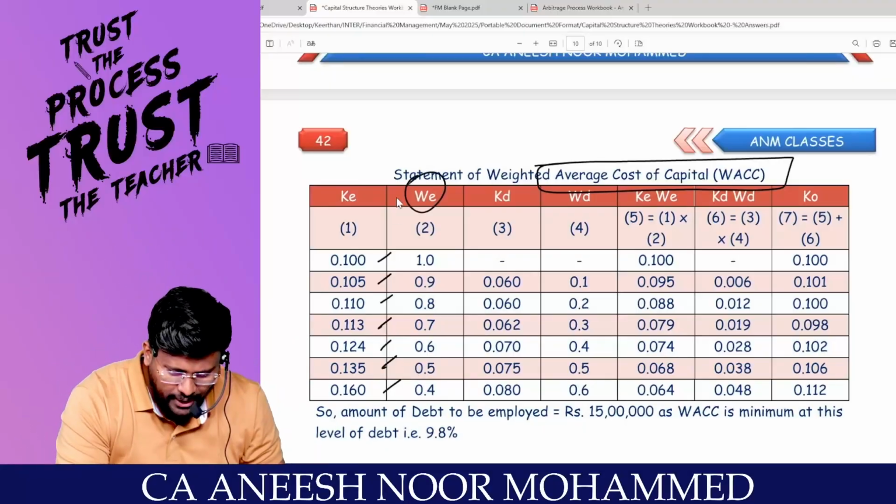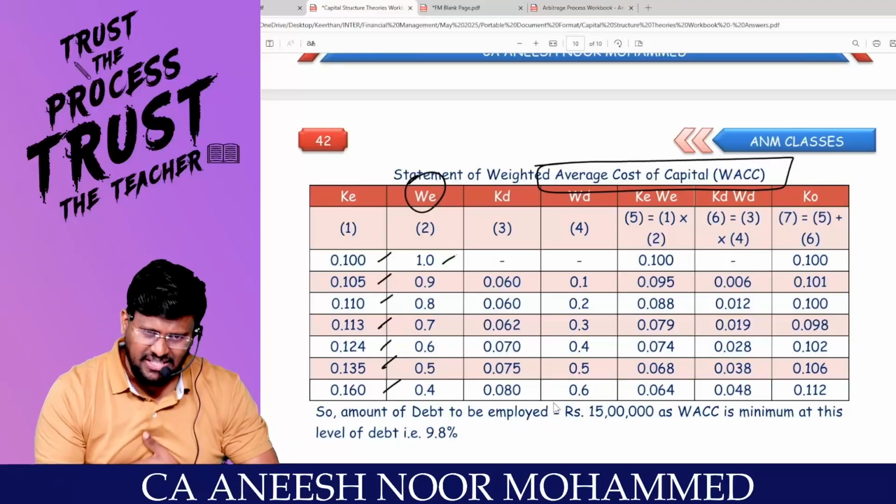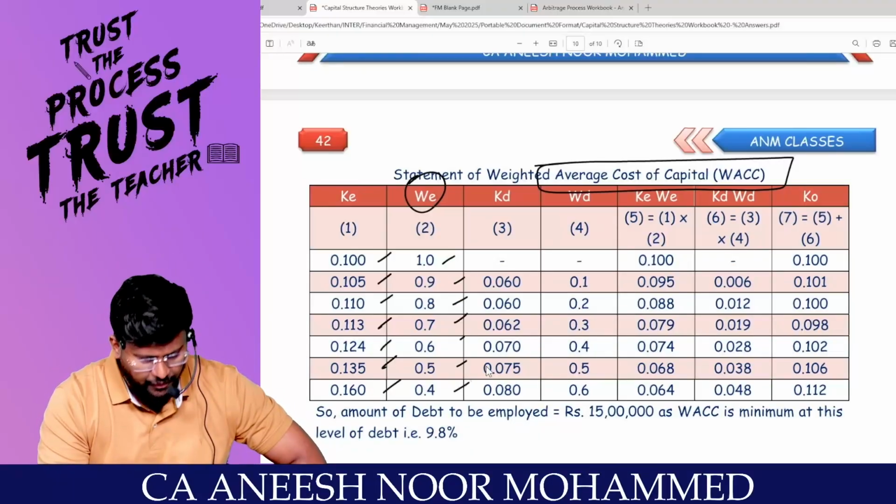Can I proceed? What is the weight of the equity? First one, 100%, all equity only, situation number 1. But in situation number 2, we injected 10% debt, so 90% becomes the weight of equity, then 80, then 70, then 60, then 50, then 40. Can I proceed?